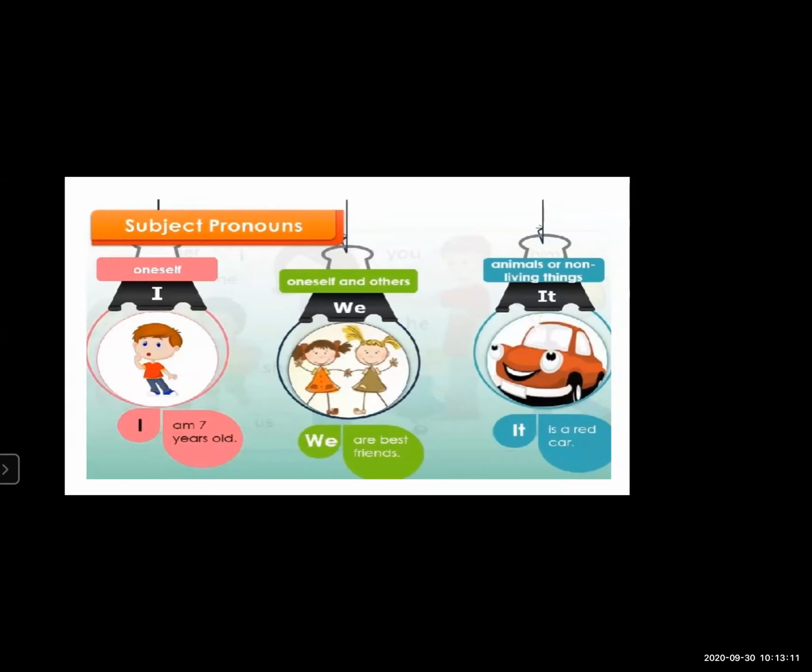I replaces ourselves. We replaces when we are involved in the action with someone else also, like we are a happy family. In that you also include your mother, father, brother, everyone is included over there. It is used for replacing neuter gender nouns. Now if you want to write it down, I will wait for 1 or 2 minutes. If you want to write the examples, then we will proceed further.